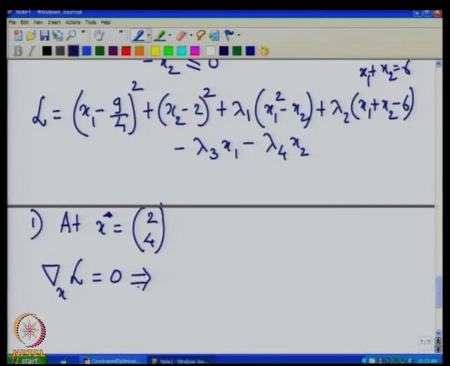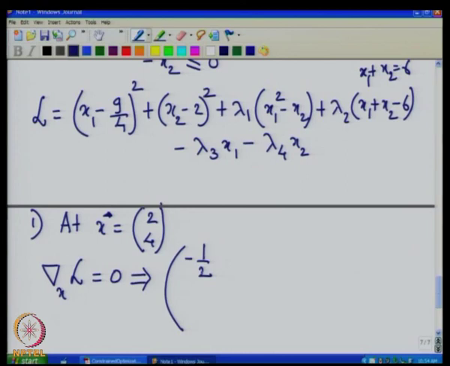So, if we calculate the gradient of the Lagrangian at this point, the derivative of the first term with respect to x1 is 2 into (x1 minus 9/4), and if we substitute x1 star to be 2, we get minus half.